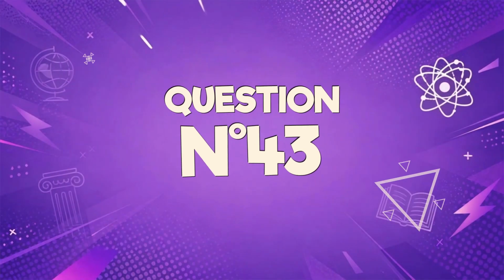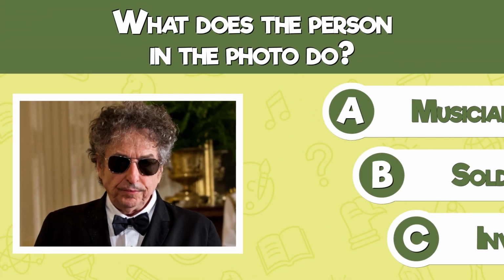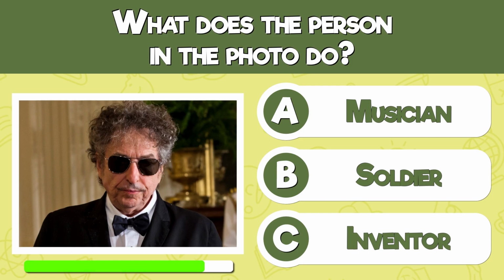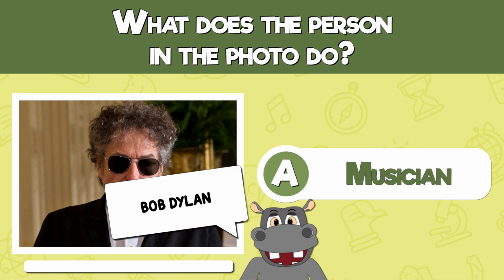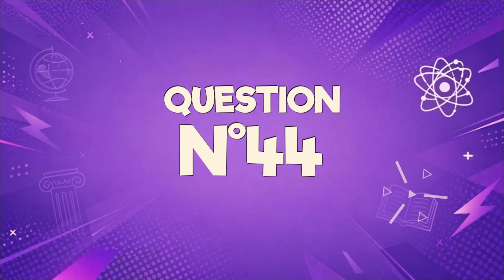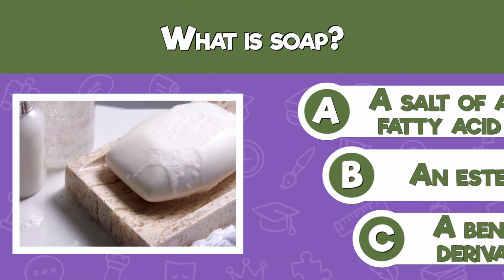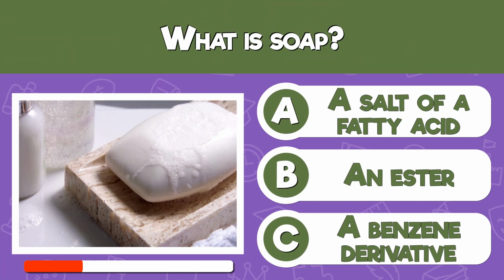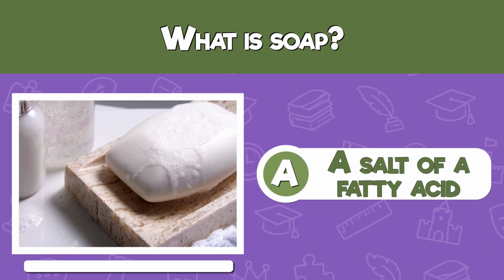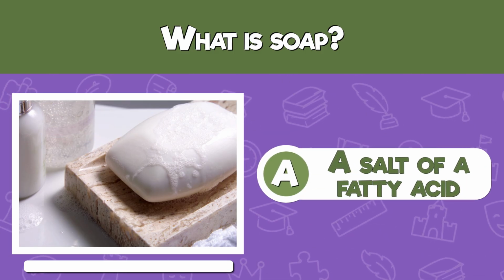Pay close attention! What does the person in the photo do? A musician. What is soap? A salt of a fatty acid.